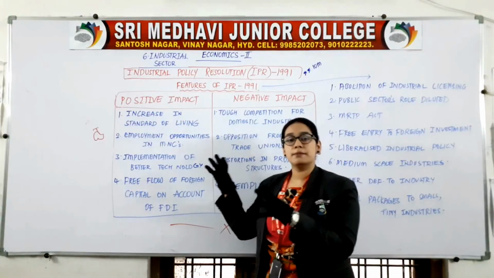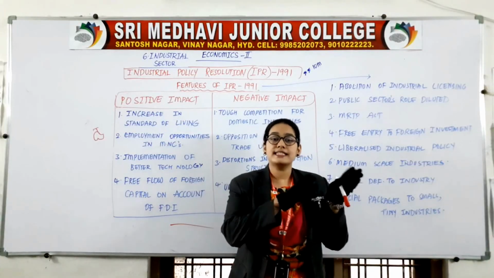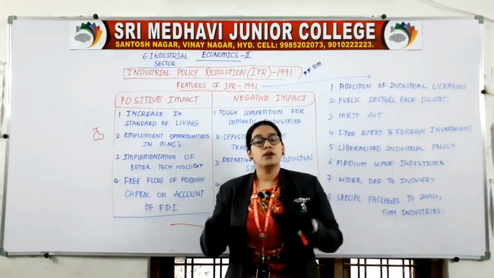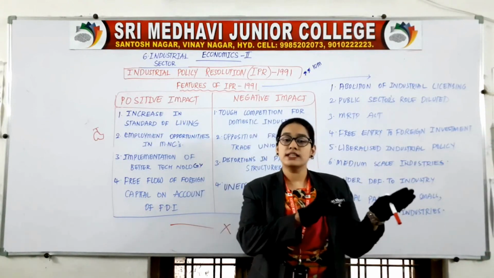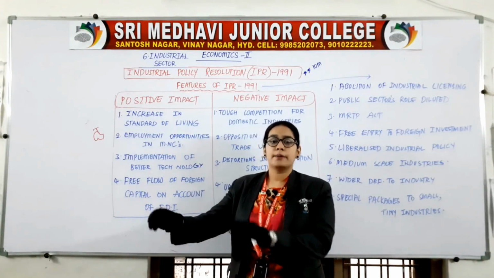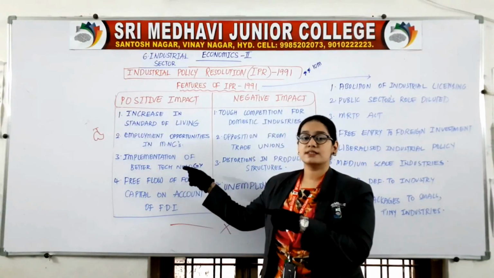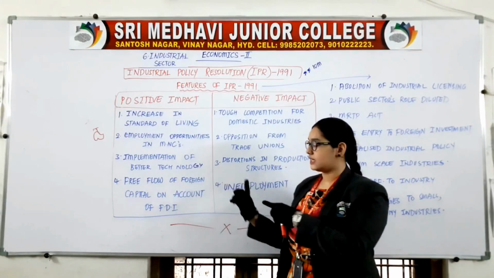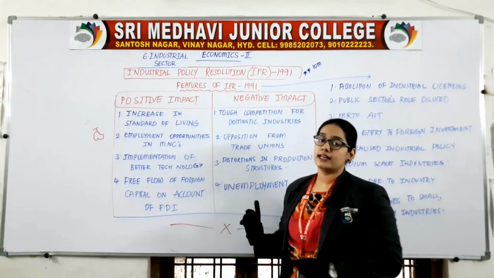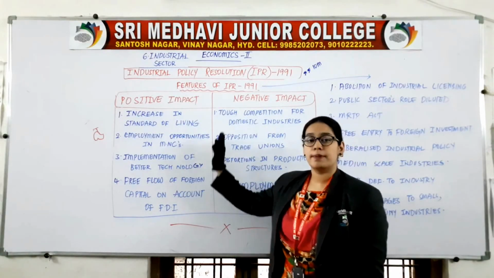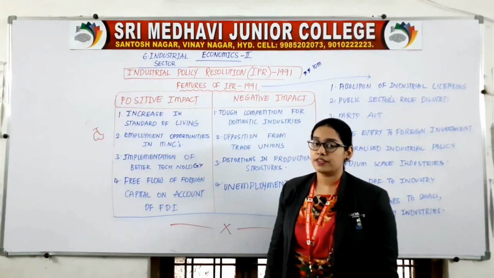That means we are using machines. We are replacing laborers with machines. Where laborers used to work, we are removing the laborers and keeping the machine. A machine can do the work of 100 laborers also. So because of this better technology, we have created a problem of unemployment. This is the negative impact and this is the positive impact of the answer.